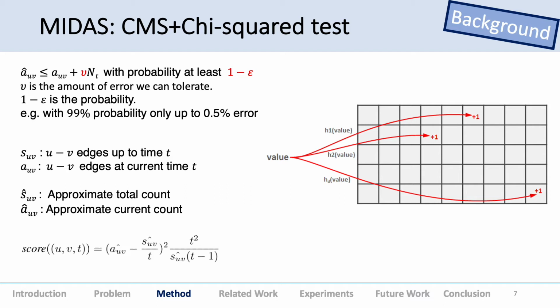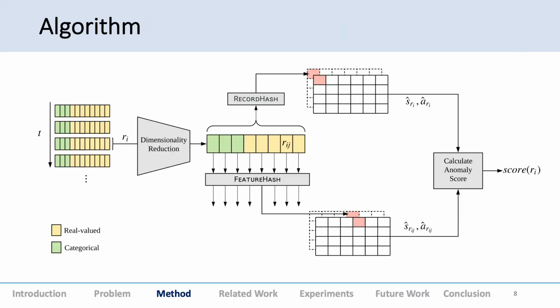We extend this to multiple dimensions because MIDAS was performing anomaly detection of just edges, which were two-dimensional records. So we extended it to multiple dimensions, and then there are additional challenges of how your attributes can be real valued or categorical, and what the correlation is between different features. And again, you want constant operations with respect to your dimensionality as well.